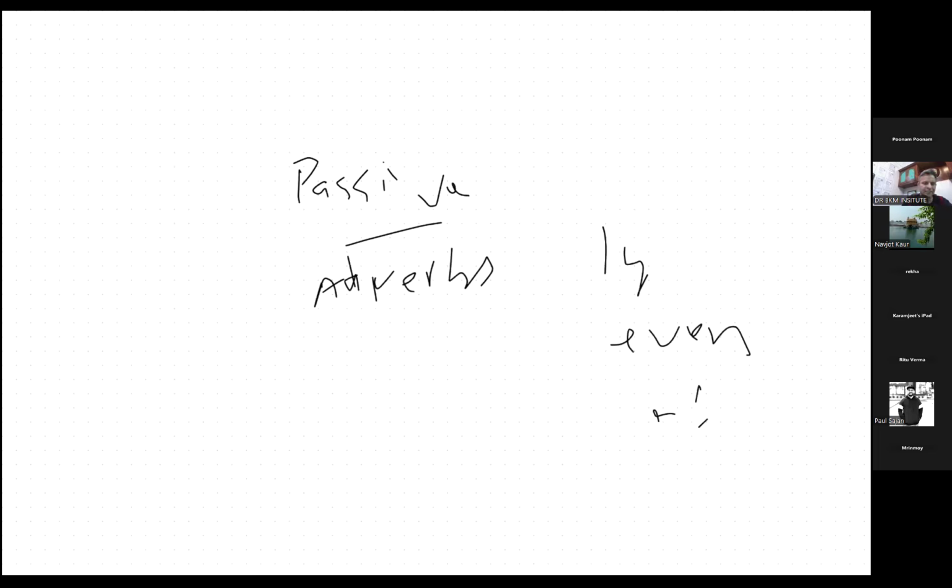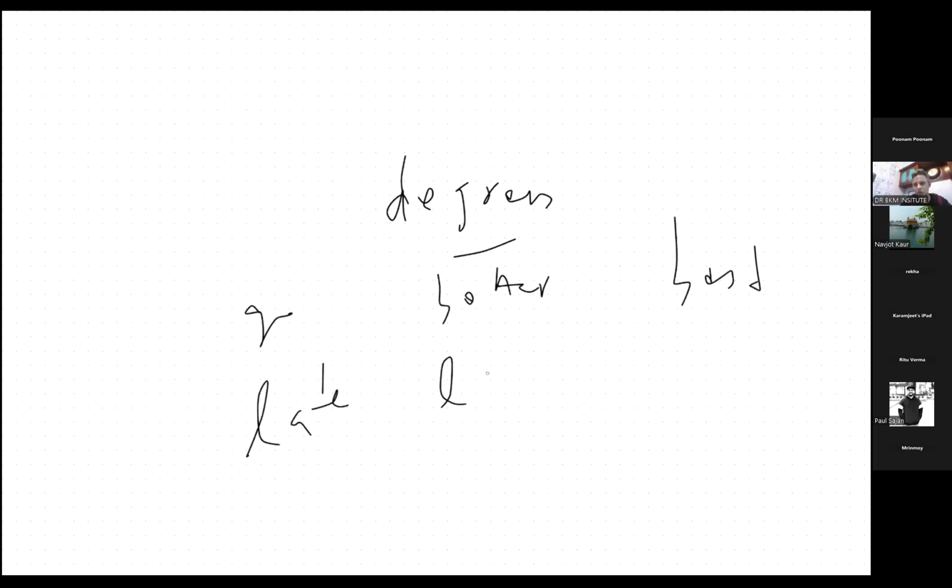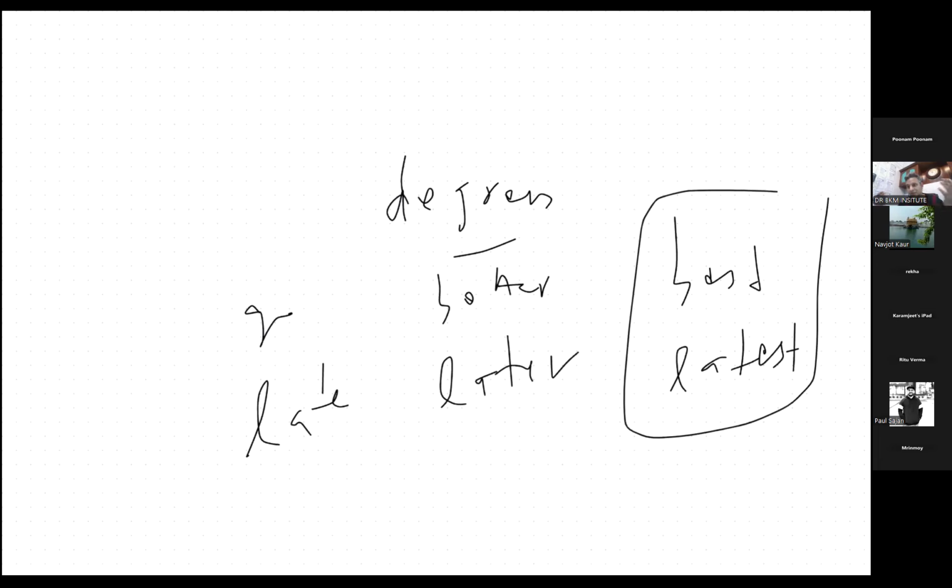And the last and the third rule was of degrees, which we also discussed. But somehow, when we talk about these things, sometimes you don't understand them in the first place. So that is why I'm telling you again. Degrees means good, better, best. So these are the degrees: late, later, latest. So you have to understand, whenever there is the best in the question, the answer will also have the latest, the greatest.